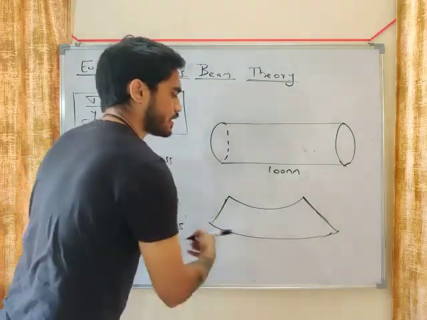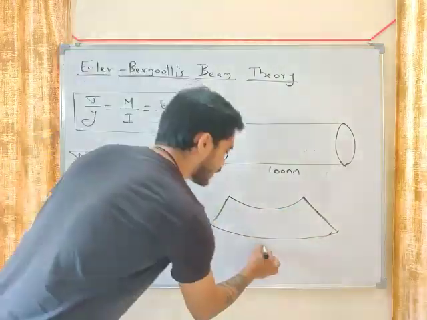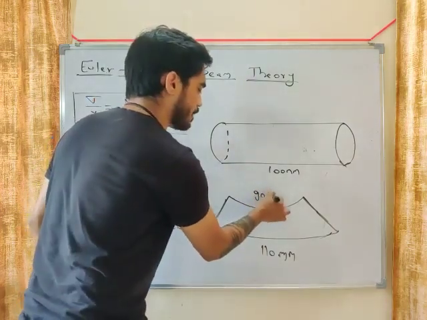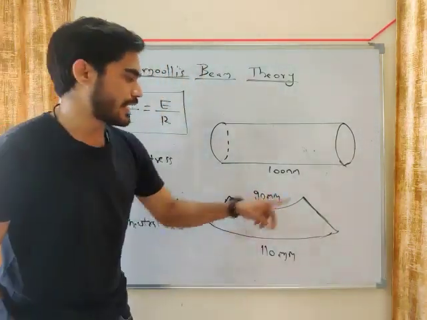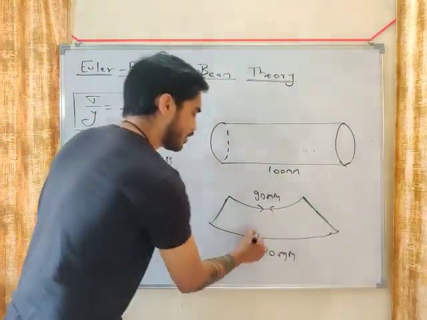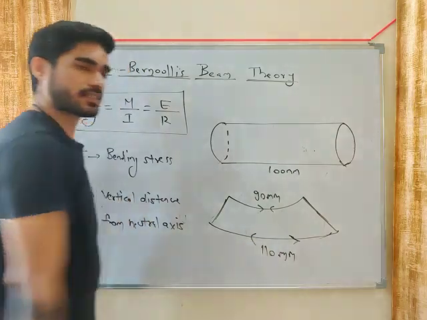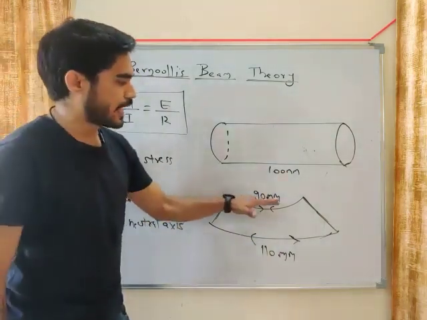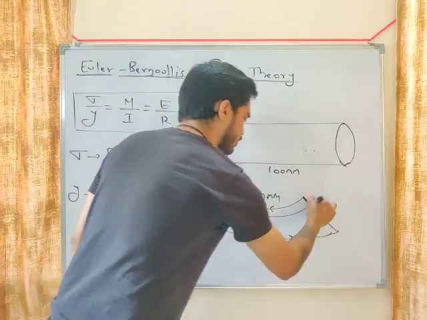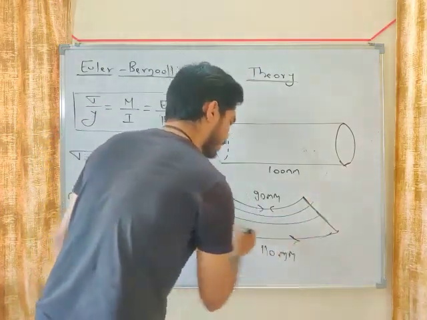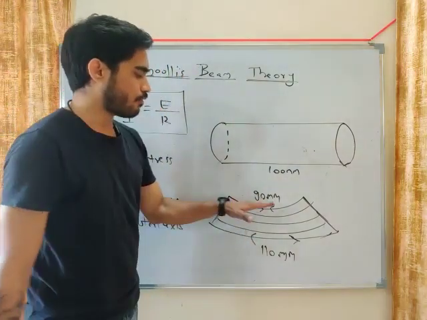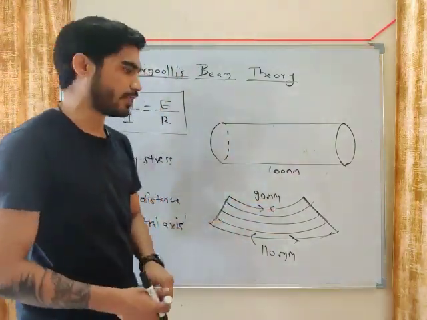After bending, let's say the length of the bottom layer became 110 mm and the length of the top layer became 90 mm. Okay, the top layer is decreasing in length. Look at this, the top layer length is decreased and the bottom layer length is increased, right? So the top layer became 90 and the bottom layer became 110. Now from top to bottom, if you consider different layers, there will be different change in length. From top to bottom, for all the layers, the change in length will be different.